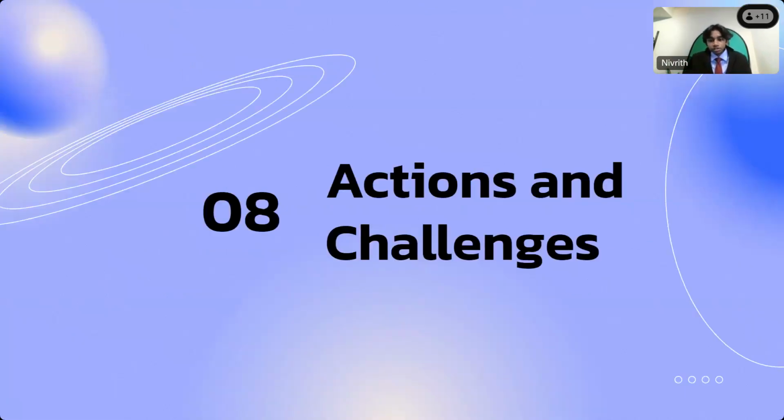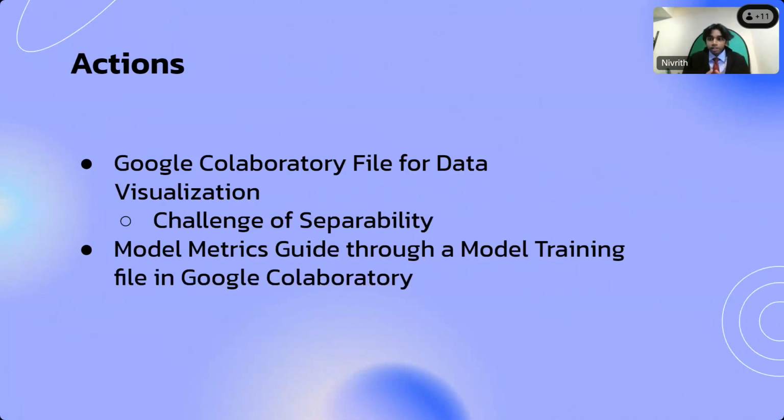Now, my actions and challenges. To start, I created a data visualization file for my project to visualize the data and see the correlations between unit biomarker abundance levels. And after that, I created a model training guide. I created a model training file and compared different AI models, and then compared the best model in a model metrics guide. Now, before I talk about the model training, I should talk about the challenge of separability that I saw while doing data visualization.